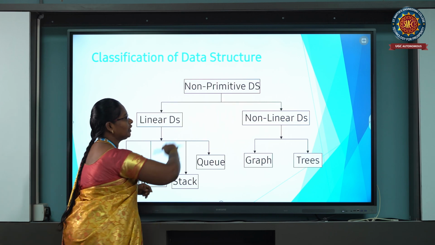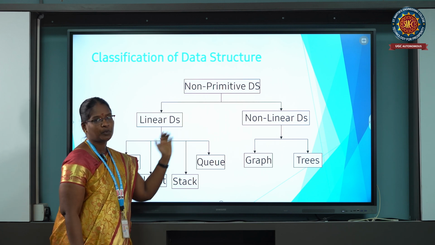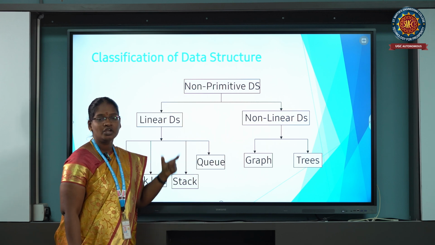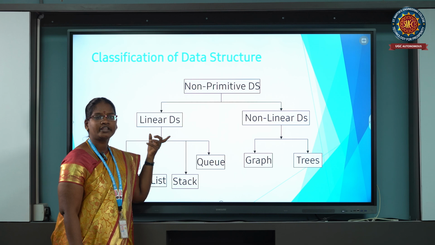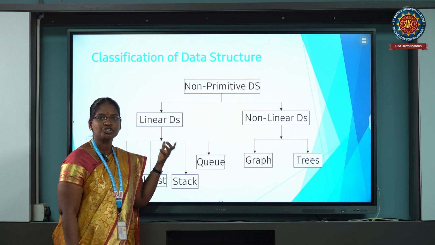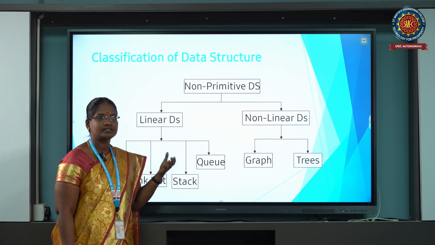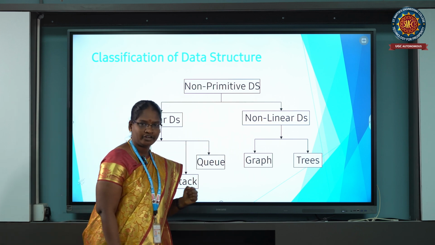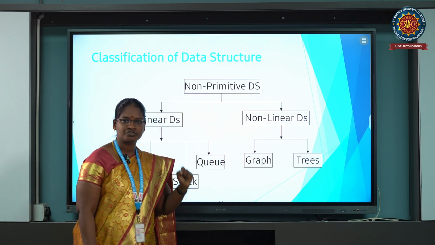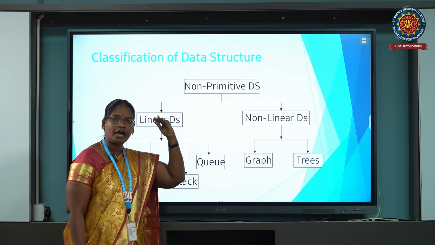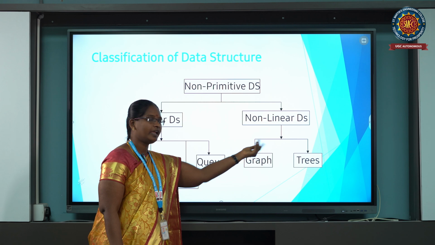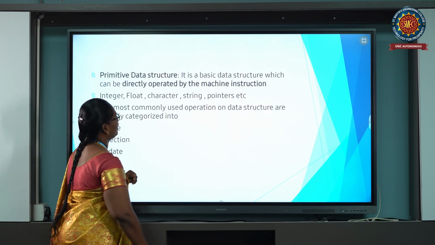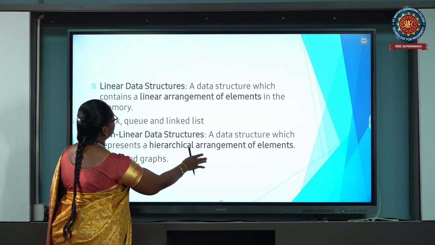Non-primitive data structures are divided into two parts: linear data structures and non-linear data structures. A linear data structure is a linear arrangement of elements, that is, array, linked list, stack and queue. A non-linear data structure is a hierarchical arrangement of elements, for example trees and graphs. Now we are discussing the first one, the stack. These are all the theory parts.